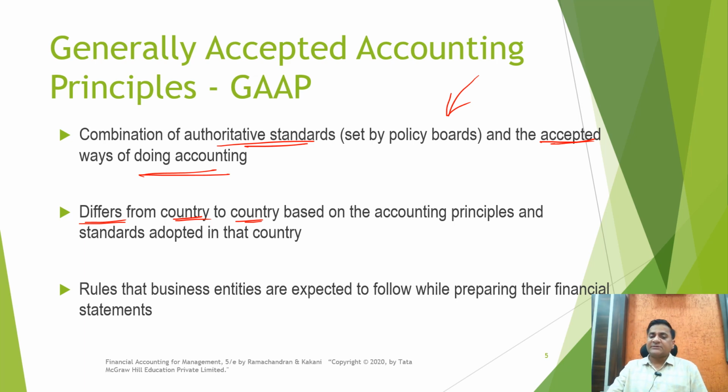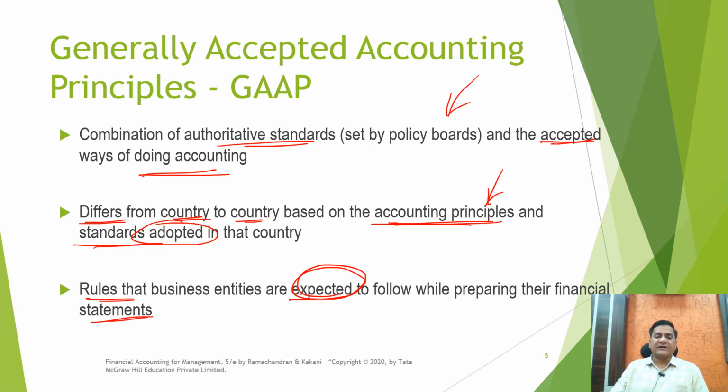So these generally accepted accounting principles are different from country to country, based upon the accounting principles which they follow and the standards which are adopted by the company. As we have seen, principles need not be the same for all companies. Similarly, the accounting principles need not be the same for all the countries. There are generally accepted accounting principles for different countries. India has Indian GAAP, US has US GAAP. So different countries have their own accepted accounting principles. These are nothing but the rules that the business entities are expected to follow while preparing the financial statements.